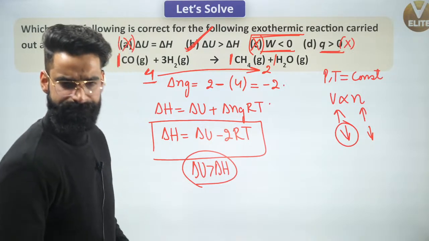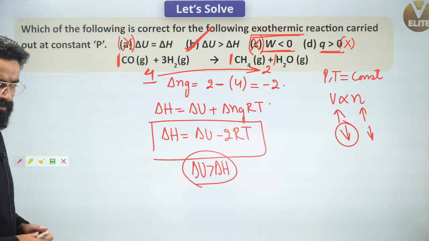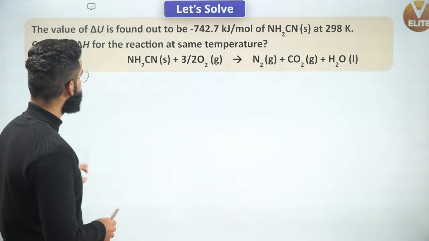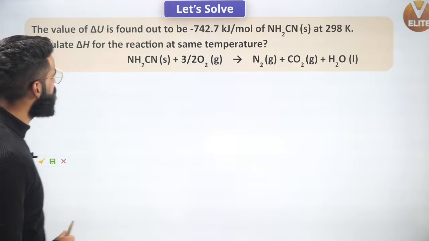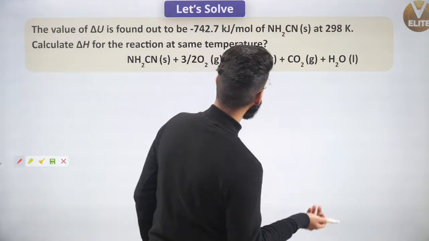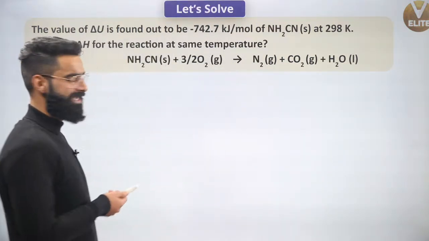Correct? Okay. Let's move on to a few more. Let me see if we can solve these or not. The value of delta U is found out to be this much. For this, calculate delta H for the reaction at the same temperature.